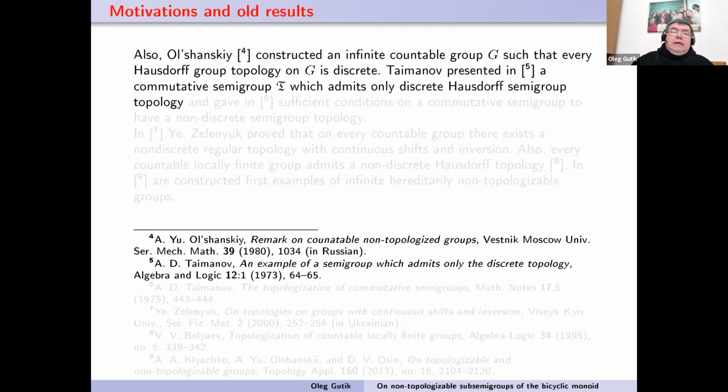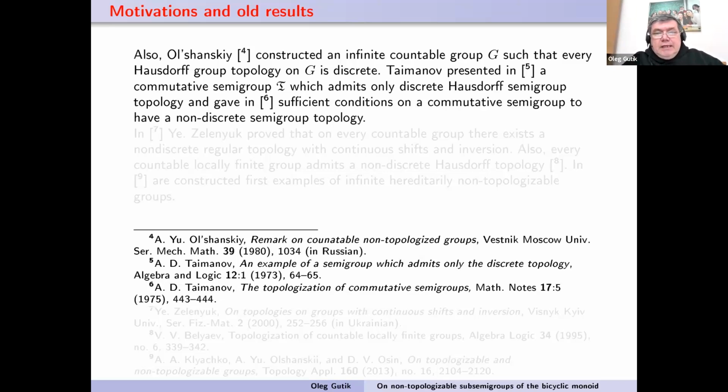But before Olshansky, the Kazakh mathematician, academician Taimanov presented a commutative semigroup which admits only the discrete Hausdorff semigroup topology. And after that, he gave a sufficient condition on a commutative semigroup to have a non-discrete semigroup topology.